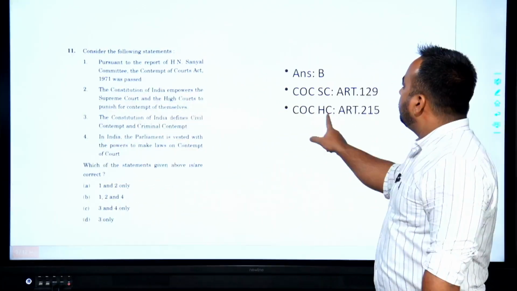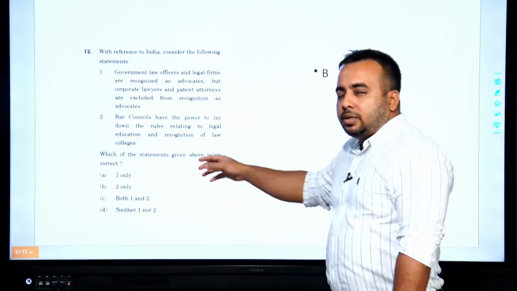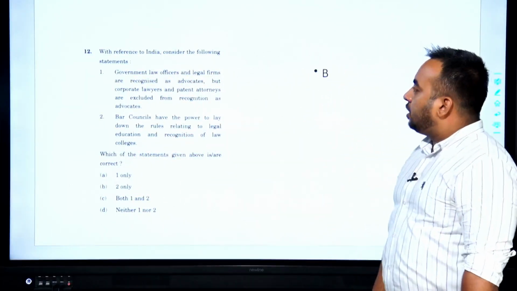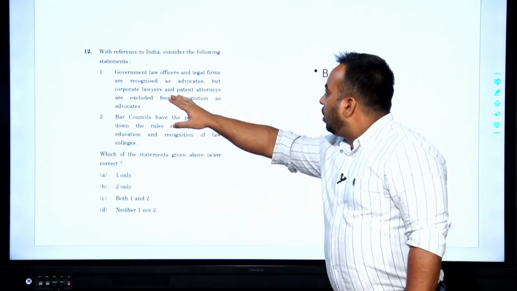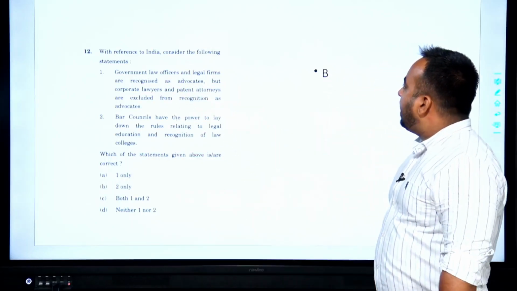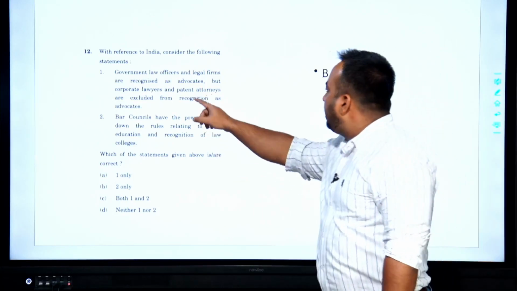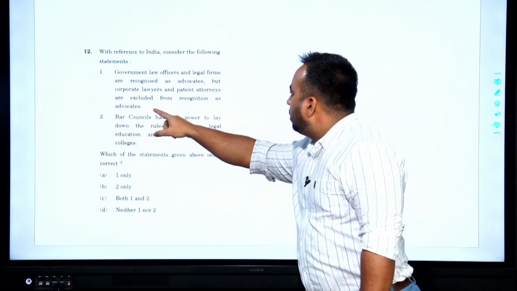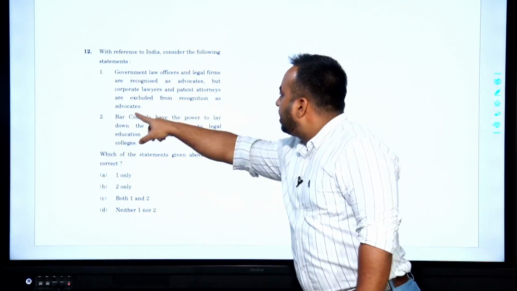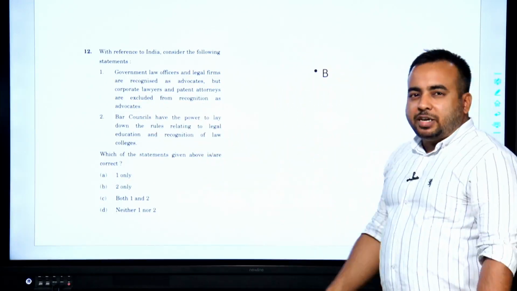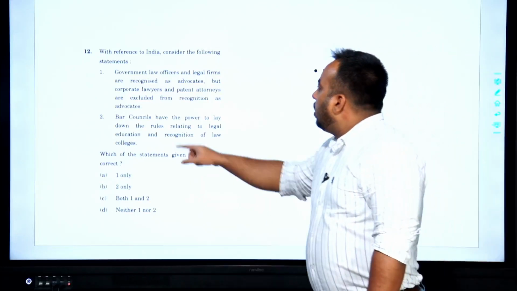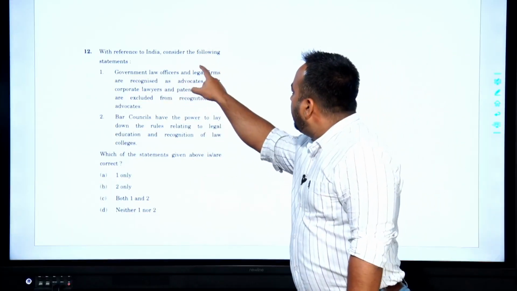Moving forward, the next question in the polity series is, with reference to India, consider the following statements. Government law officers and legal firms are recognized as advocates, but corporate lawyers and patent attorneys are excluded from recognition as advocates. Quite a difficult statement, but let's see what we can do with it. Government law officers and legal firms